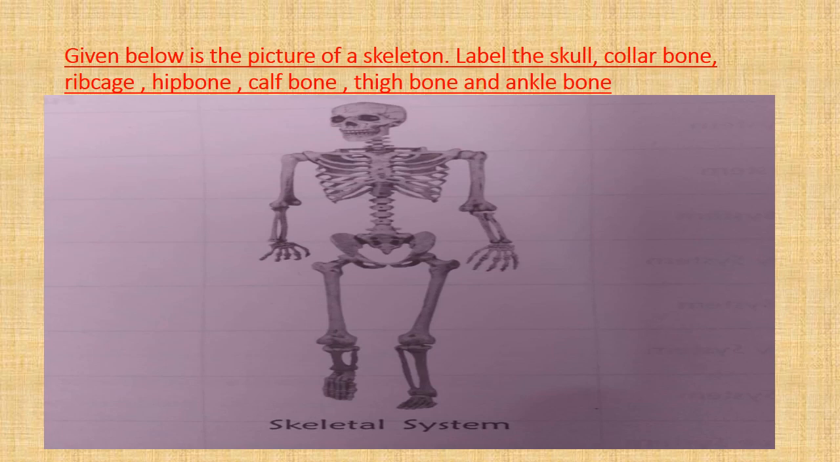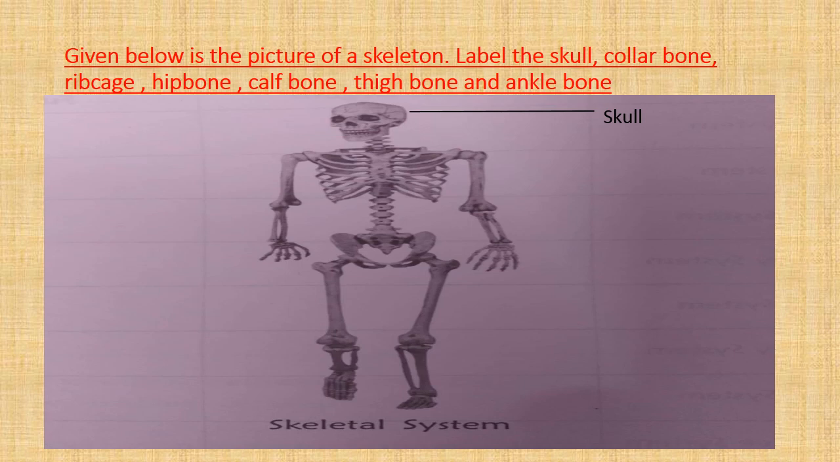Next exercise is, as you can see, this is the picture of a skeleton. Now what you have to do is, you have to label the skull, collarbone, rib cage, hip bone, calf bone, thigh bone and ankle bone. So you have to label 7 bones in this picture of a skeleton. Okay, so now first we will locate, or we will label the skull.